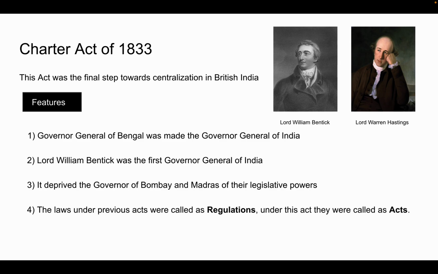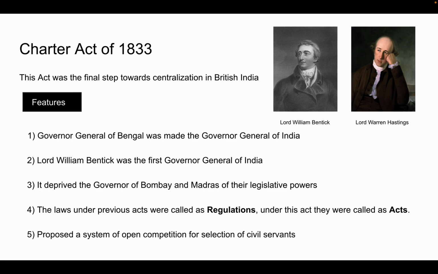Moving on to another feature. Another feature of this Act was that the laws which were made under the previous acts were called regulations, and the laws made under this Act were called acts. So that is also one of the significant features.